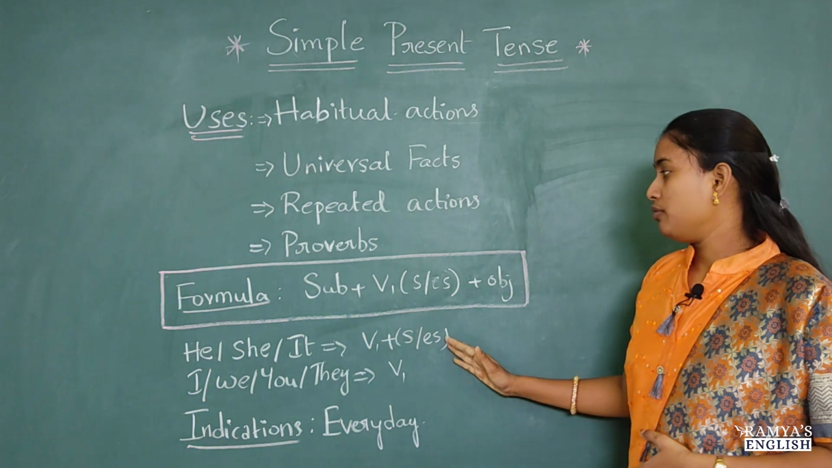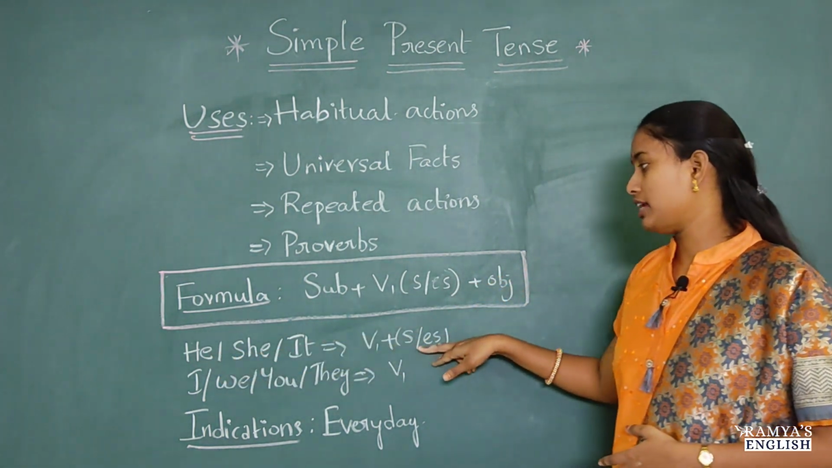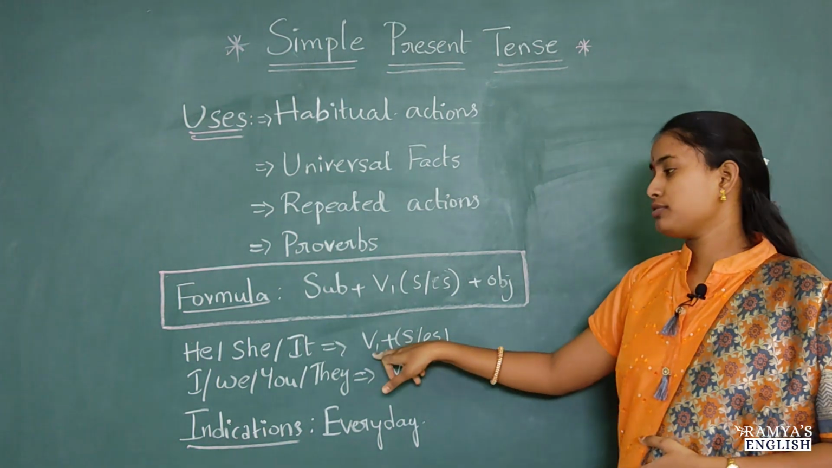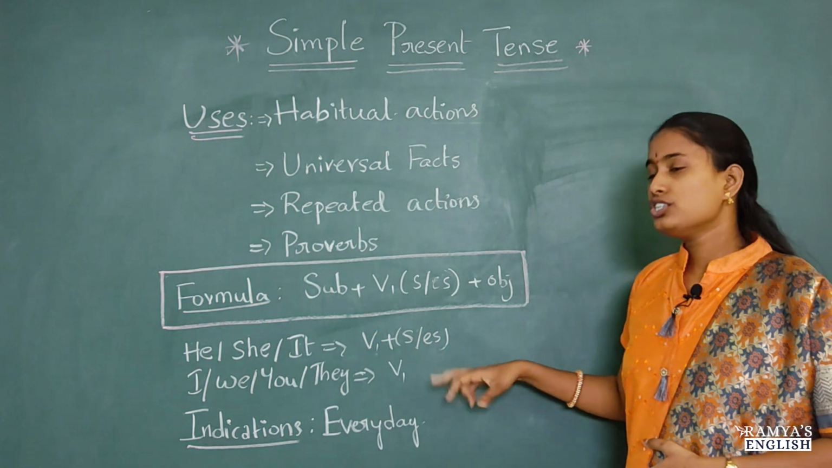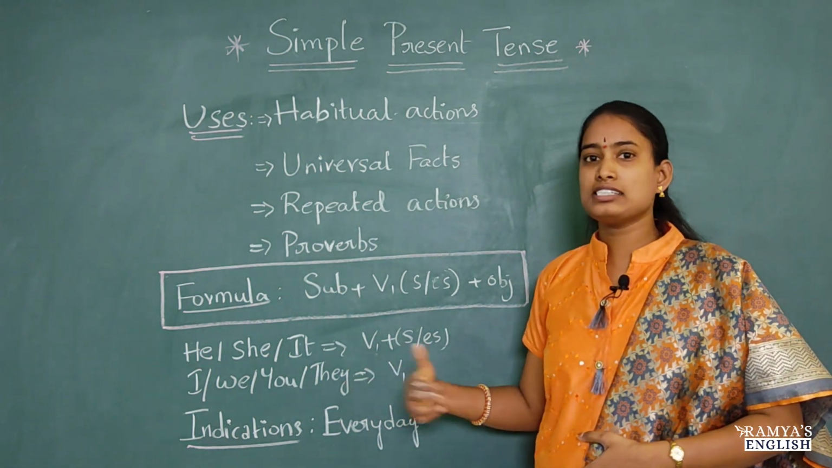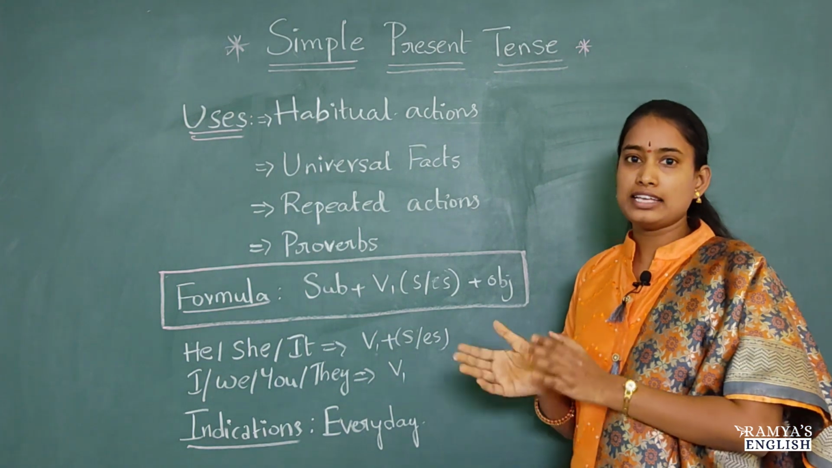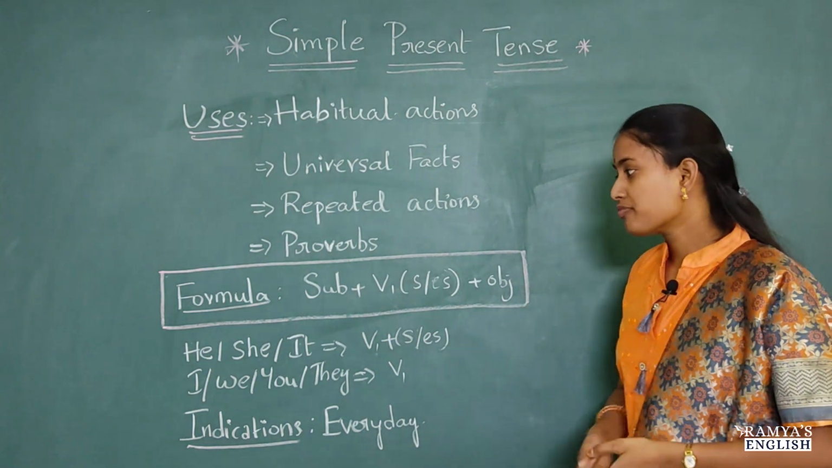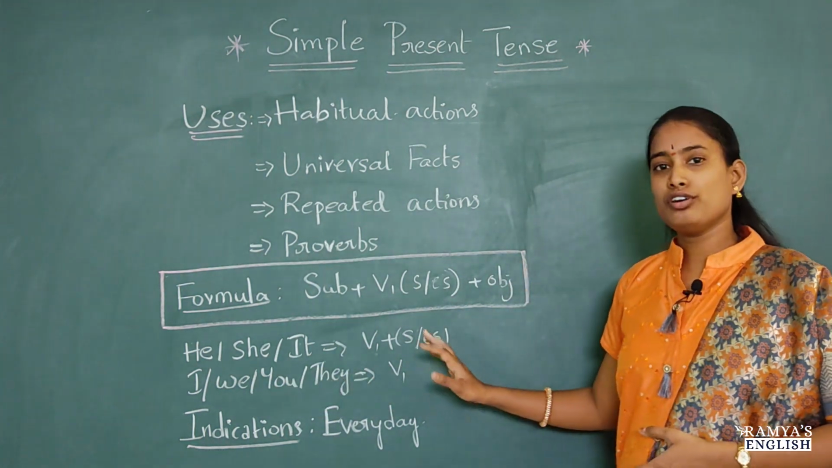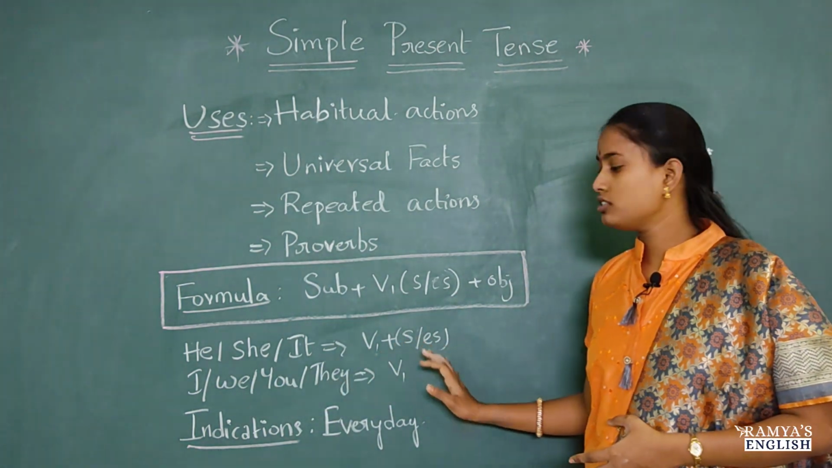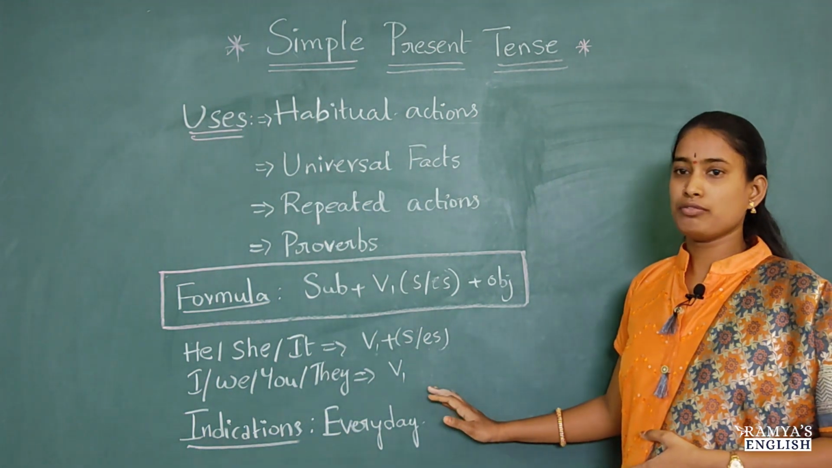For the pronouns he, she, it, we should add S or ES to the V1. See, here I wrote V1 plus S or ES. She cooks, she dances, he writes, she learns. In that way we should add S or ES to the verb. And for the pronouns I, we, you, they, we should not add any S or ES. Just simply we should use the V1 form, the present verb form.